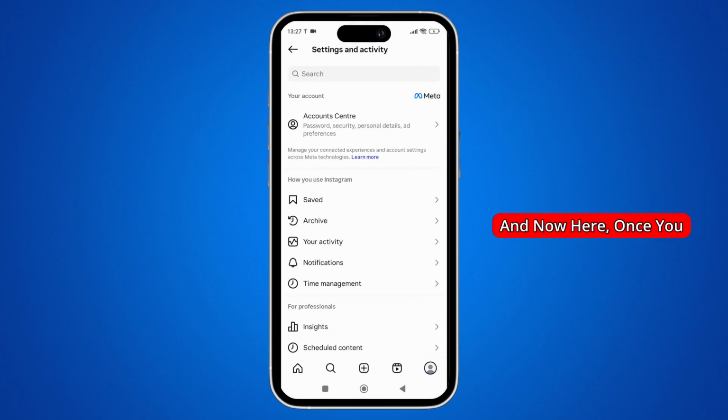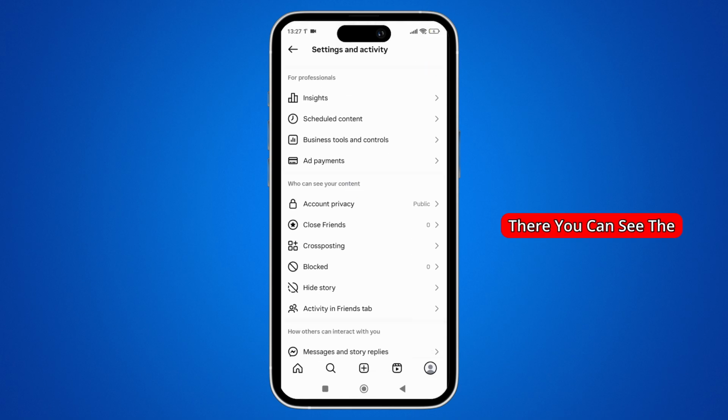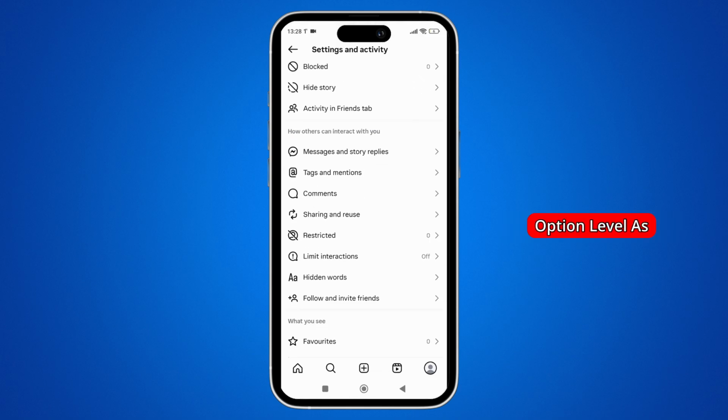And now here, once you are in the settings and activity section, simply scroll down and there you can see the option labeled as sharing and reuse. So simply tap on it.